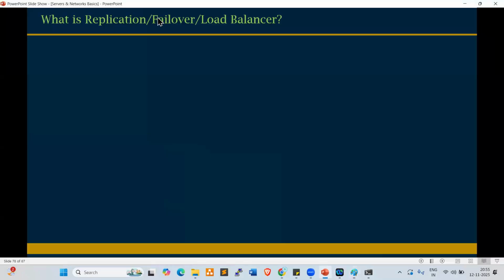Failover is nothing but, in case one region is down, another region will take care of the resources. What is a load balancer? Anyone? What is a load balancer? Load balancing. Traffic balancing. Okay, good, Andy. Reduce the load. Okay, fine.